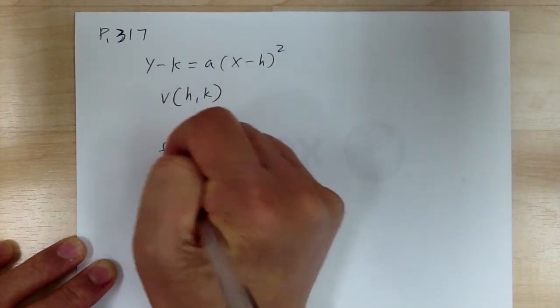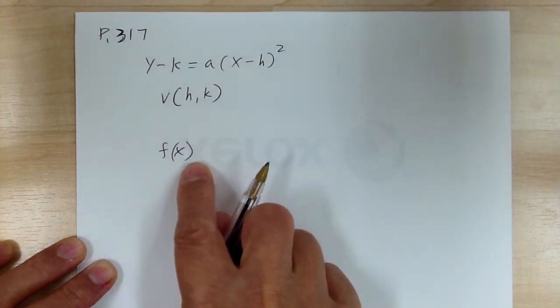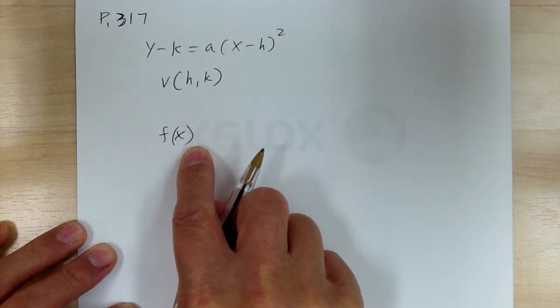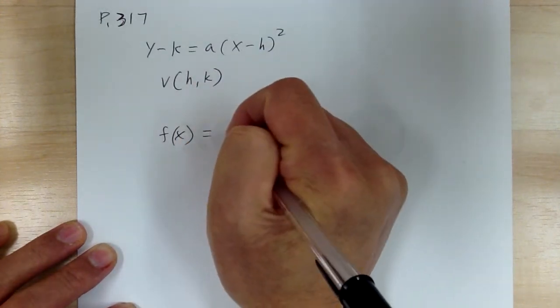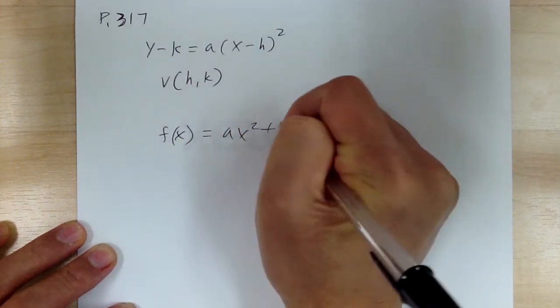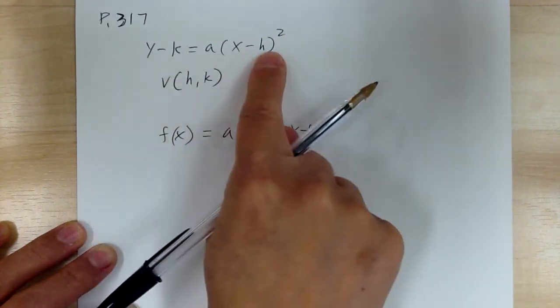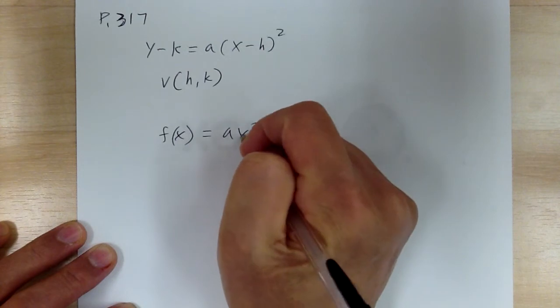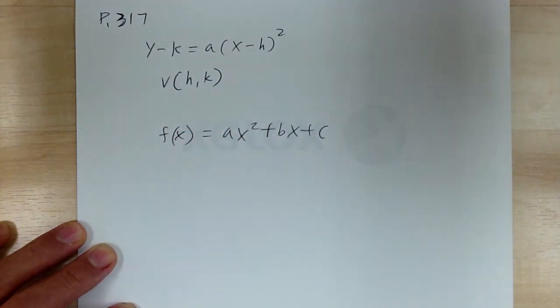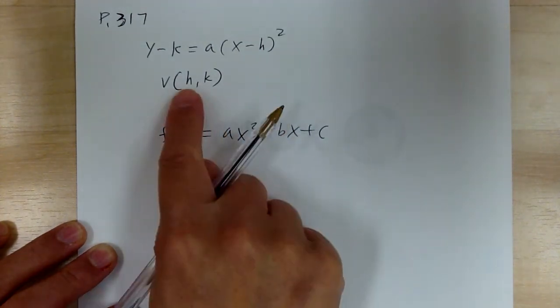But now in this lesson, you don't have this nice complete square equation. So you have f of x. Now f of x is same as y. It just gives you more information. So you got y is equal to ax squared plus bx plus c. So instead of having this equation, you have this kind of equation right now. Okay, the function. So how are you going to find the vertex?